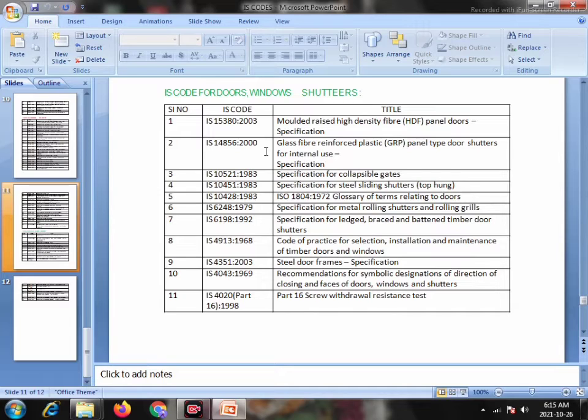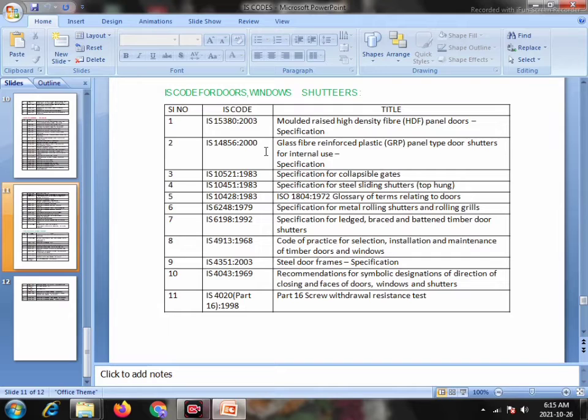Serial number 4. IS 10451 1983, specification of steel sliding shutter top hung. Serial number 5. IS 10428 1983, ISO 8018 1972 glossary of terms relating to doors. Serial number 7. IS 6198 1992, specification of glazed, braced and battened timber door shutters.